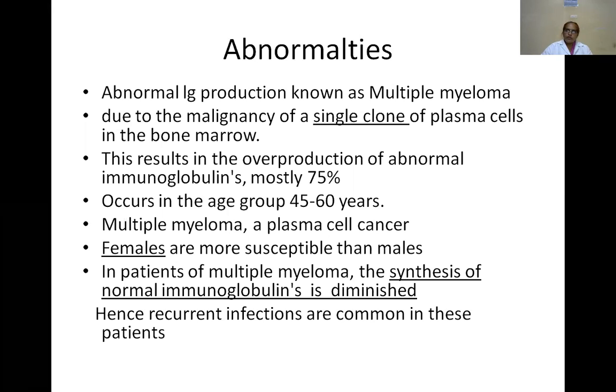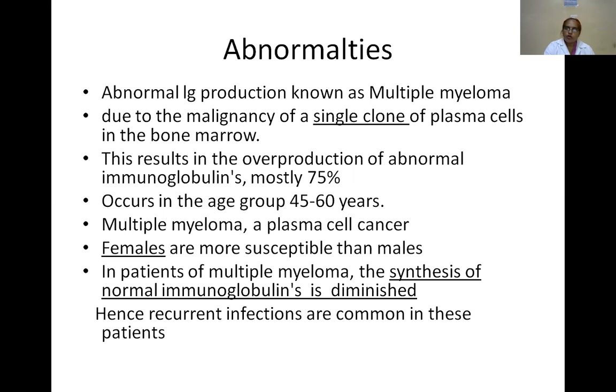Multiple myeloma occurs between the ages of 45 and 60 years. It is also known as plasma cell cancer. Females are more susceptible than males. In multiple myeloma, normal immunoglobulin synthesis is diminished, hence recurrent infections are common in these patients.